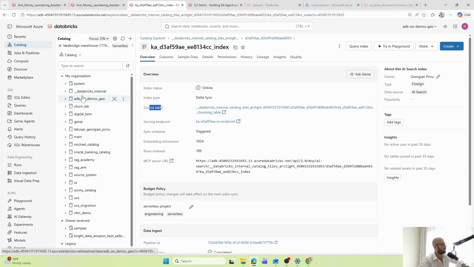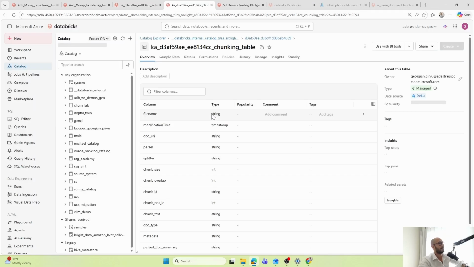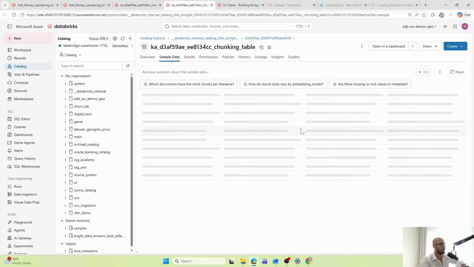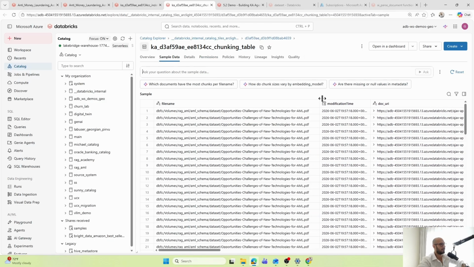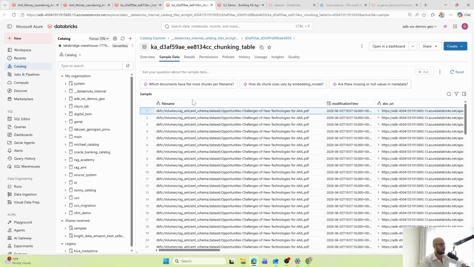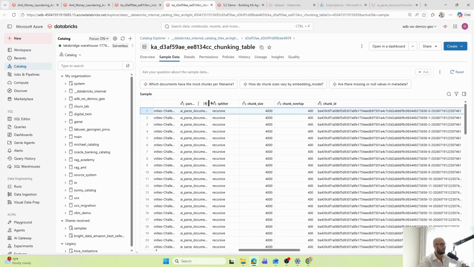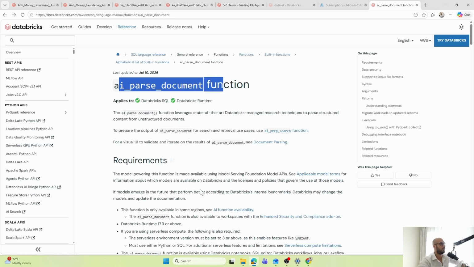So basically, Databricks is creating here a Databricks internal catalog. And if we go inside of that, you can find the source table and check exactly how Databricks chunked that data. So it extracted the information from the PDF file and then transformed it into vector search indexes. And if we go to the sample data, we can find here information about our chunks. For example, this one here, this is the first chunk. It belongs to this PDF file. We can find here the parser that it chose, or this AI parse document, the one that I showed you before, this one.